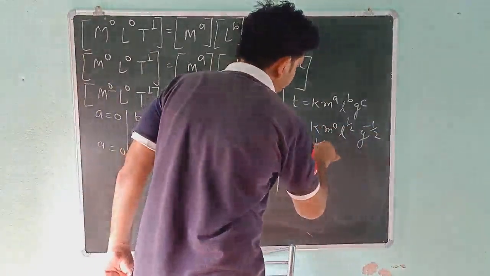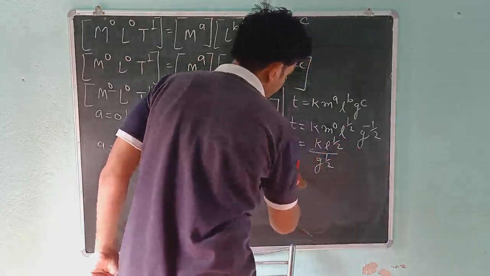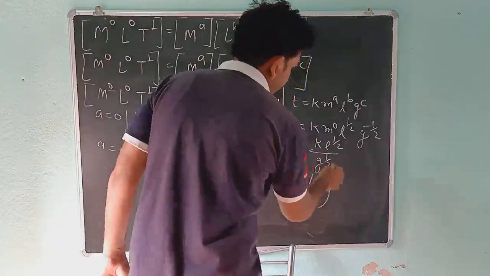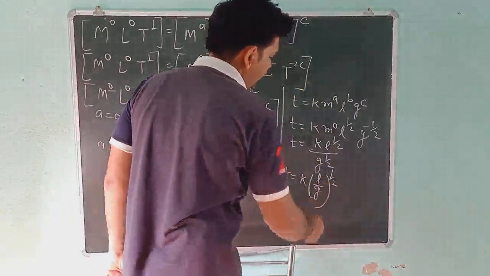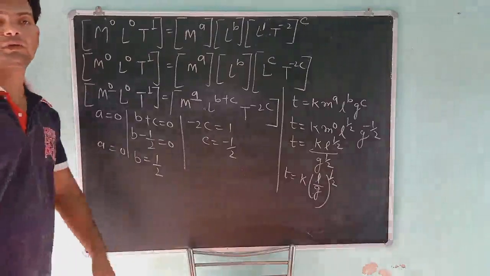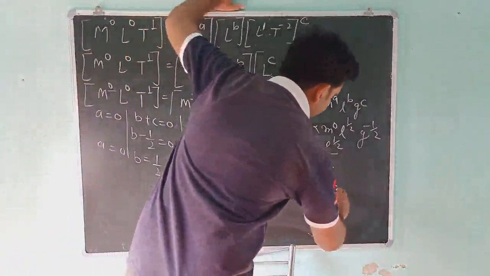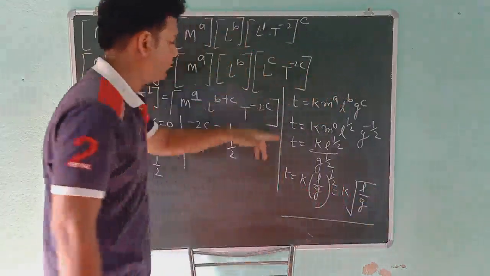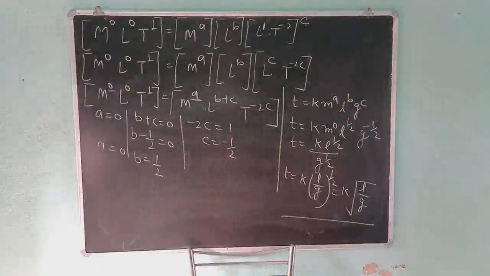So then T is equal to K L to the power 1 upon 2 and G to the power 1 upon 2, K L upon G. These two powers are same, so I can write L upon G to the common power 1 upon 2. Students, 1 upon 2 means square root. So I can write it here under root L upon G. This is the formula to find the time period of oscillations.